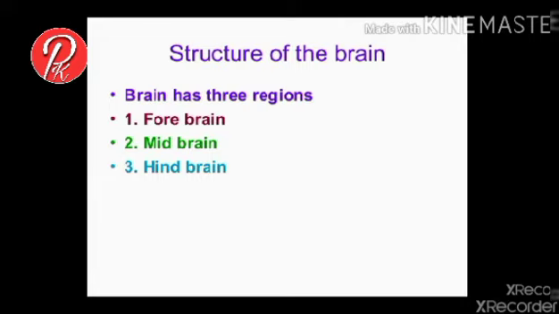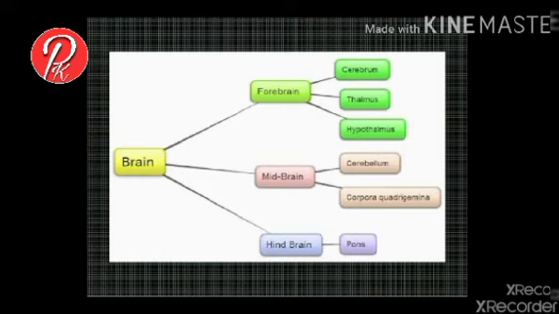Structure of the brain. The human brain has three regions. One is the forebrain, second is the midbrain, and third is the hindbrain. Here we see in this flow diagram, the brain is divided into three parts: forebrain, midbrain, and hindbrain.